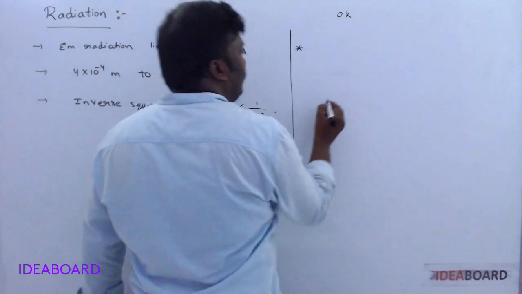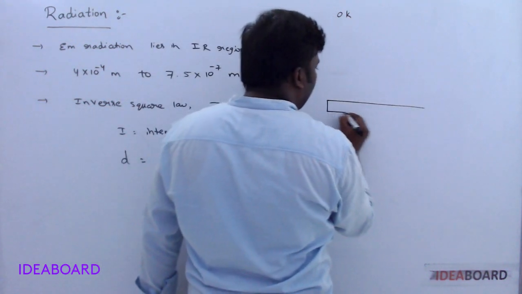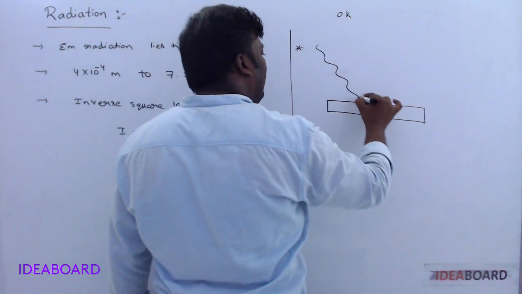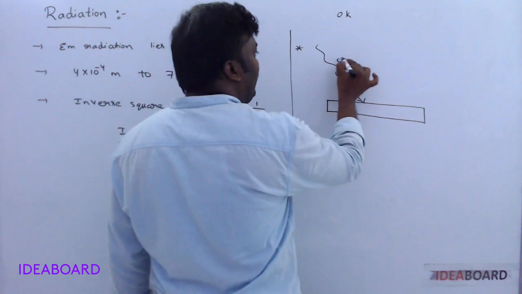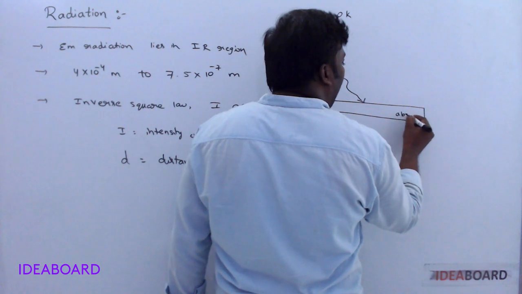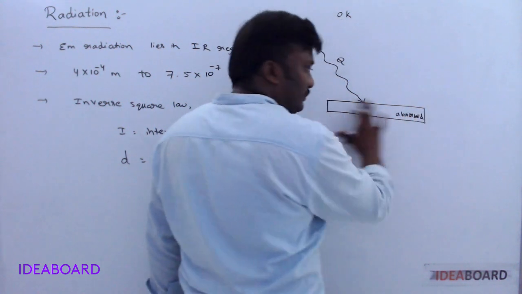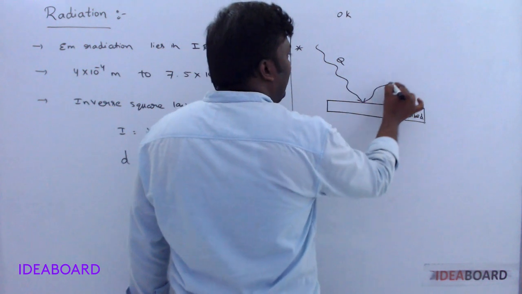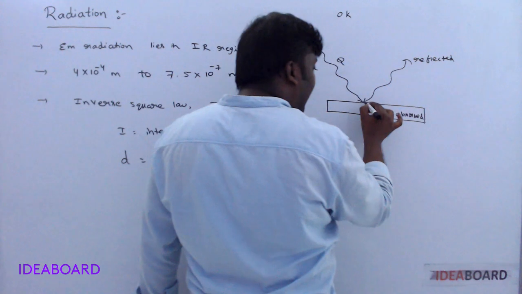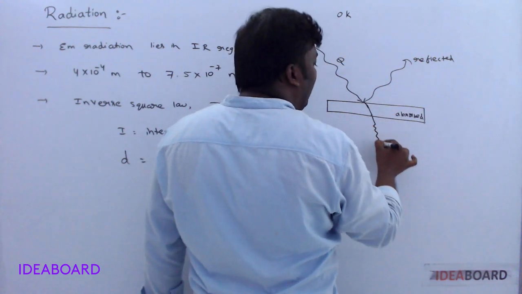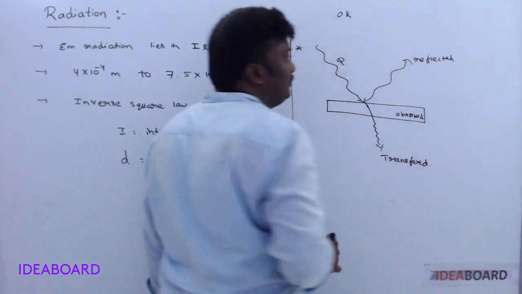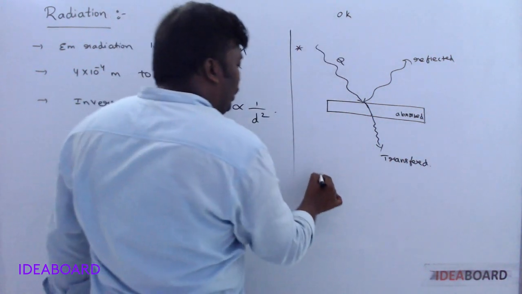Now let us take one surface, any metallic surface. On that, a certain amount of heat energy, let it be Q, is incident. Then a certain amount is absorbed by the material, a certain amount of radiation is reflected, and a certain amount is transmitted.